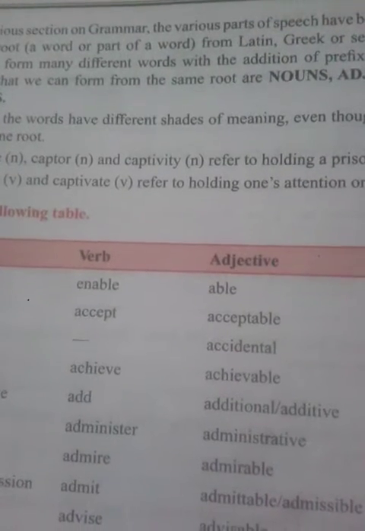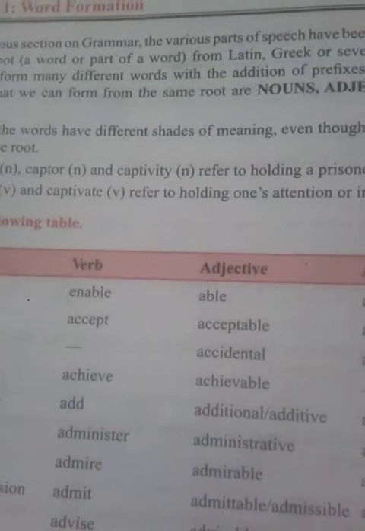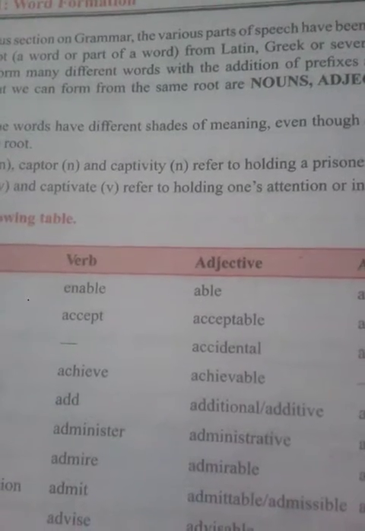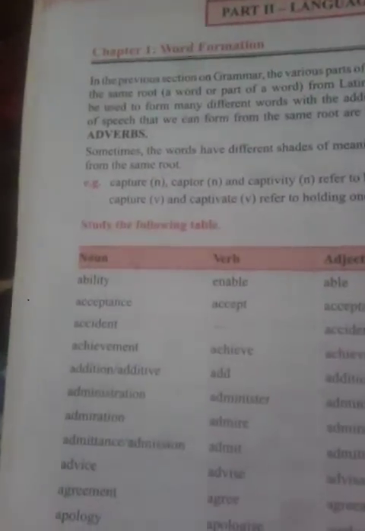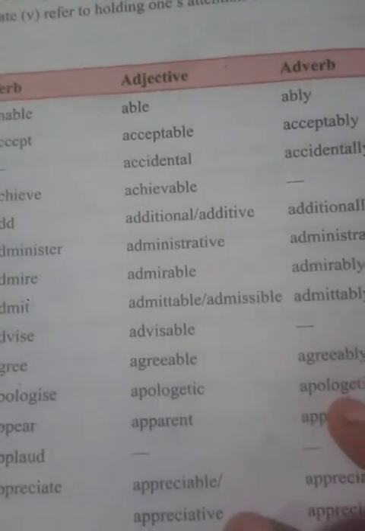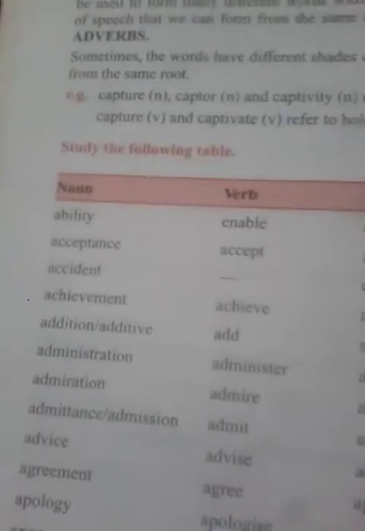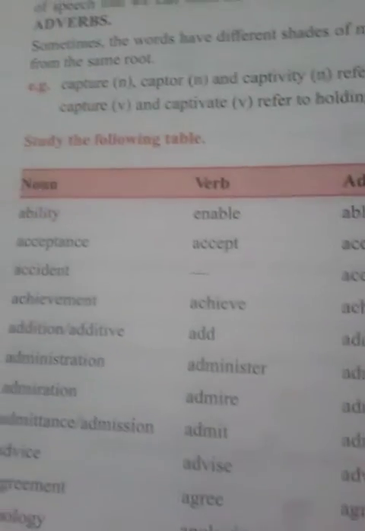So dear students, with one word we can make nouns, adjectives, verbs, and adverbs. Let us see the following table. Noun, verb, adjective, and adverb. Ability, enable. Ability is a noun, okay? Then verb is enable, able, and ably. Ably is an adverb. Acceptance is a noun, verb is accept, adjective is acceptable, and adverb is acceptably.